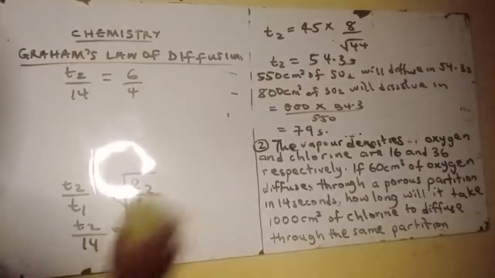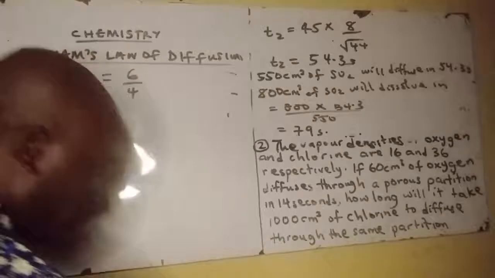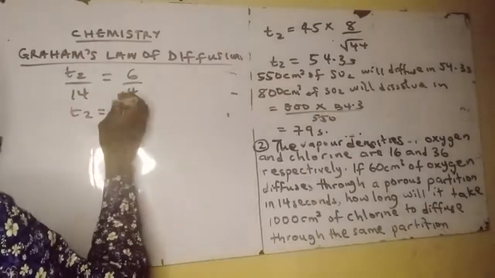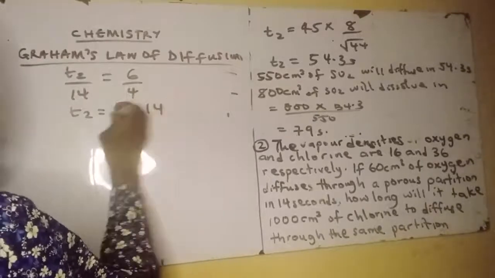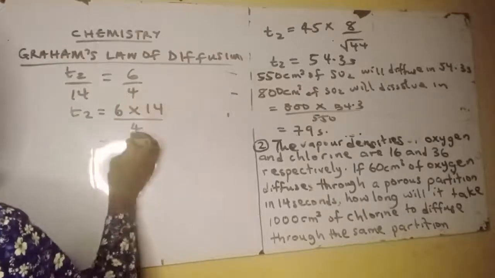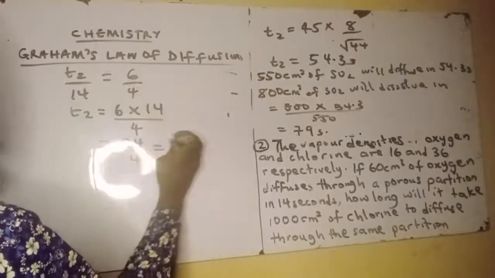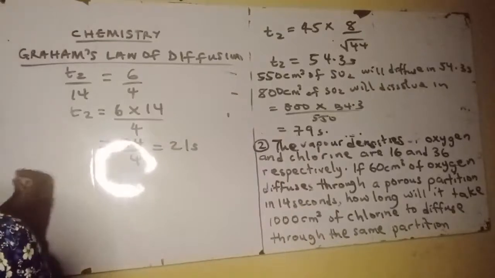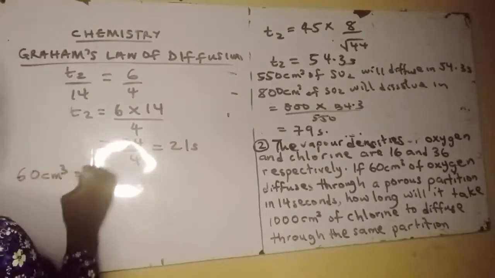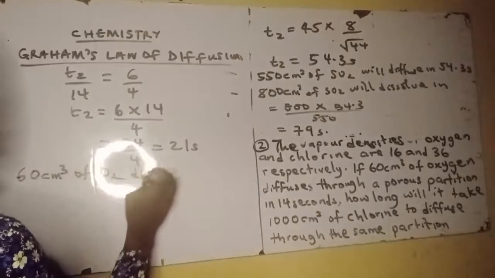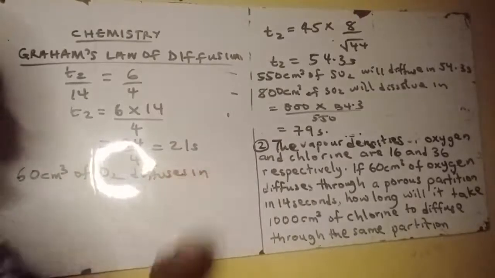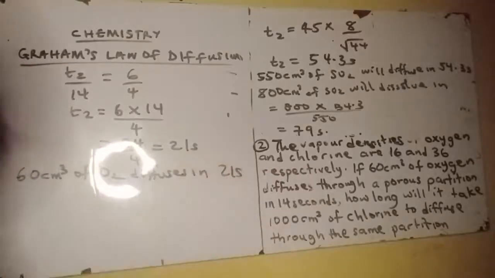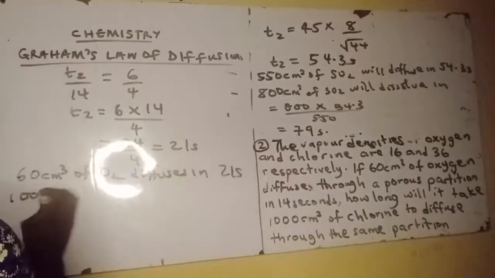Then I can bring up the expression for T2, and that will be T2 equals 6 times 14 over 4, that's 84 over 4. So the answer is 21 seconds. So therefore 60 cm cube of oxygen diffuses in 21 seconds. So if 60 cm cube of oxygen diffuses in 21 seconds, then 1000 cm cube of oxygen will diffuse in what?